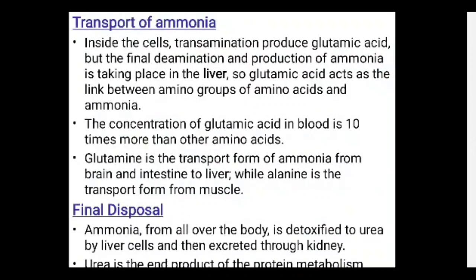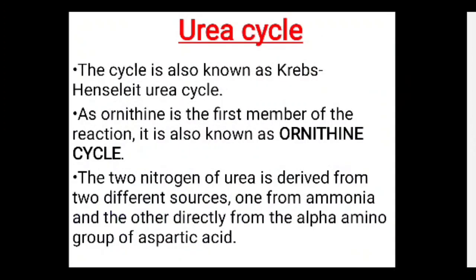Now the urea cycle. This is a very important question, and it is asked in the exam. What is the urea cycle? The cycle is also known as the Krebs-Henseleit urea cycle. As ornithine is the first member of the reaction, it is also known as the ornithine cycle. The 2 nitrogens of urea are derived from 2 different sources, one from ammonia and the other directly from the alpha amino group of aspartic acid.